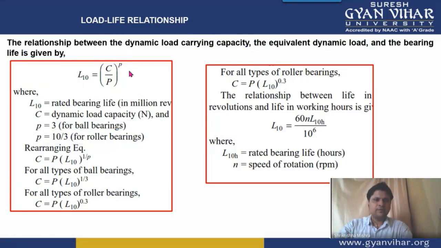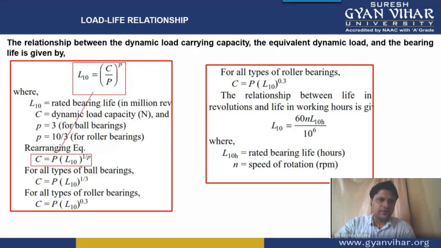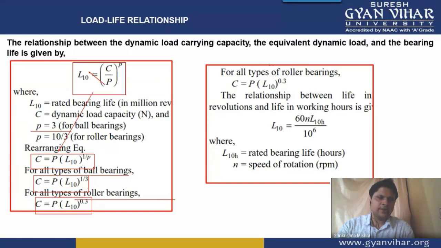Now if we rearrange this equation, taking this P to the LHS, C will become P into L10 to the power 1 by p. For ball bearings, C is equal to P into L10 to the power 1 by 3, because for ball bearings we take p equal to 3. While in the case of roller bearings, it will simplify into C is equal to P into L10 to the power 3 by 10, the opposite of 10 by 3, which is equal to 0.3. All right, so C is equal to P into L10 to the power 0.3.